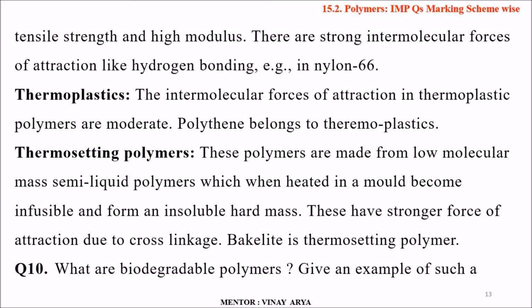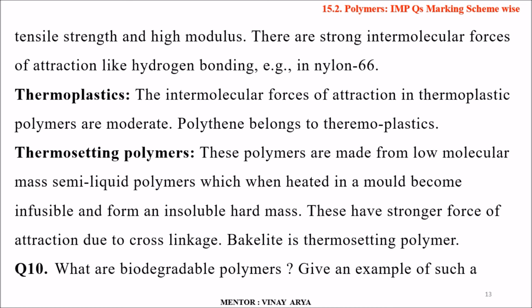Thermoplastics: the intermolecular forces of attraction in thermoplastic polymers are moderate. Polythene belongs to thermoplastics. Thermosetting polymers: these polymers are made from low molecular mass semi-fluid polymers, which when heated in a mold become infusible and form an insoluble hard mass. These have stronger forces of attraction due to the cross-linkings. Bakelite is a thermosetting plastic.